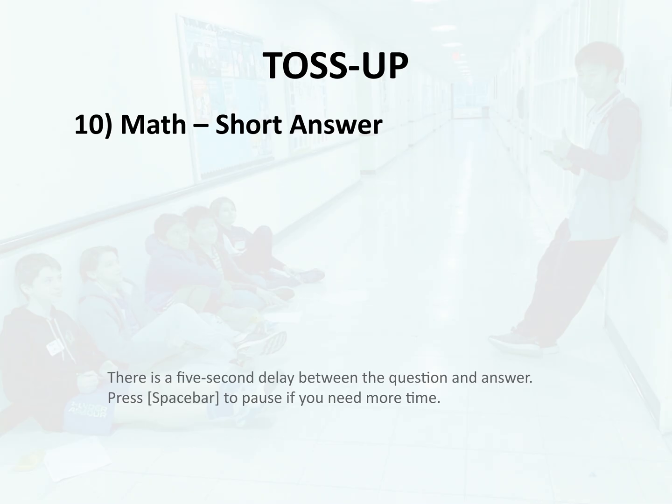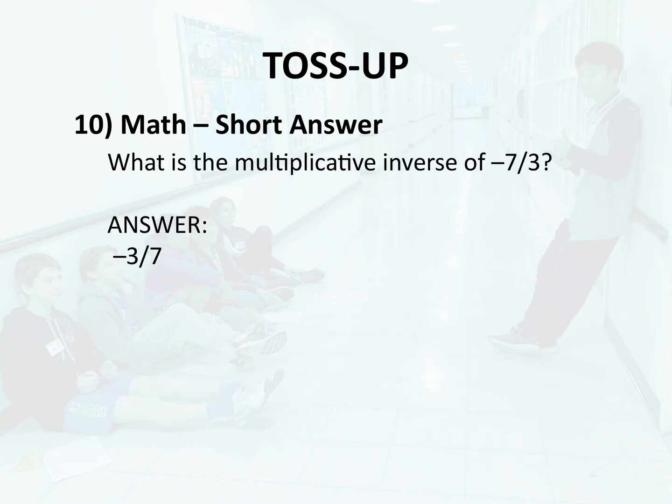Toss-up 10. Math, short answer. What is the multiplicative inverse of -7/3? Answer. -3/7.